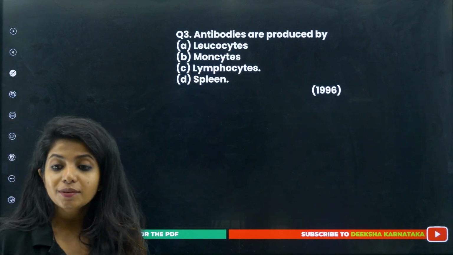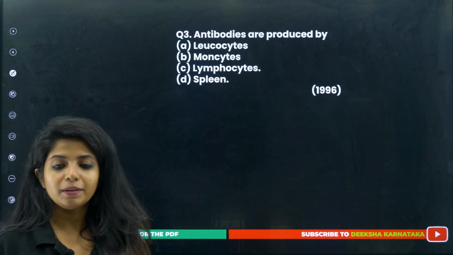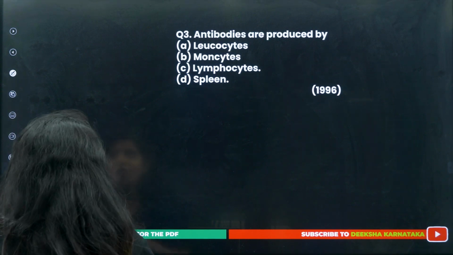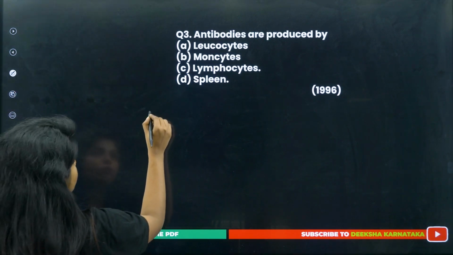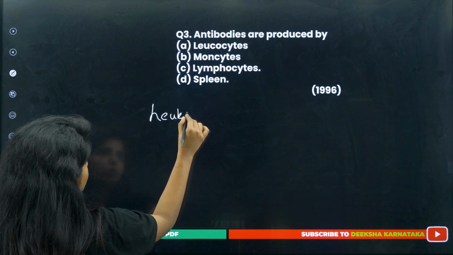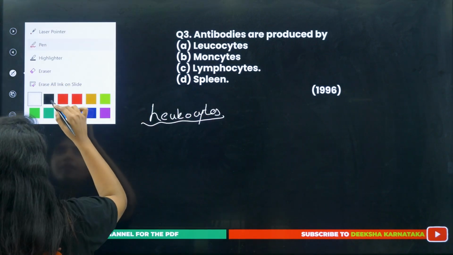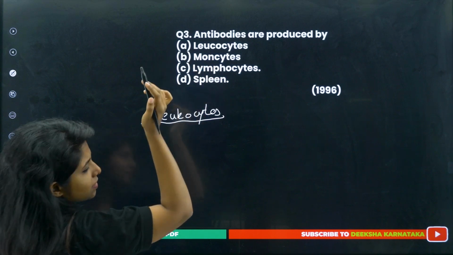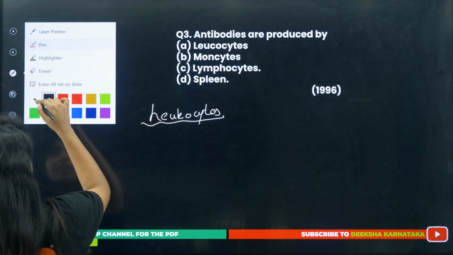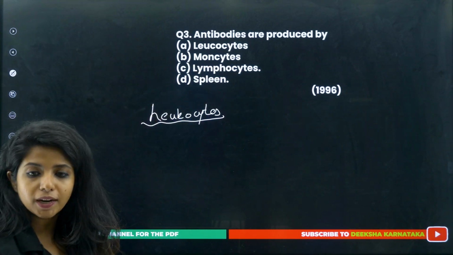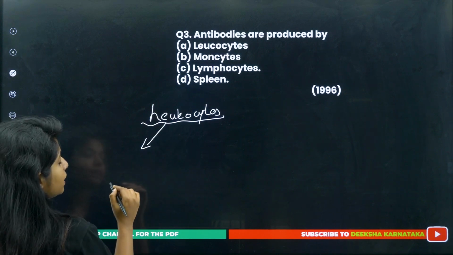Going ahead, antibodies are produced by, you tell me, what? Obviously antibodies have to be produced by a group of cells which are known as leukocytes. Okay, but this option is there with a C, it's the same thing. But in leukocytes, not all of them produce antibodies. In leukocytes we have several different types, right?